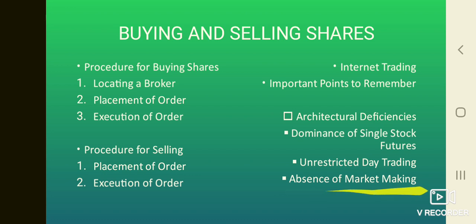Now we will see about absence of market making. Market makers, called specialists in the US, stand ready to buy and sell on their own account. They contribute to orderly price behavior and ensure liquidity even for mid cap and small cap shares. Absence of market making in India contributes to volatility to some extent.